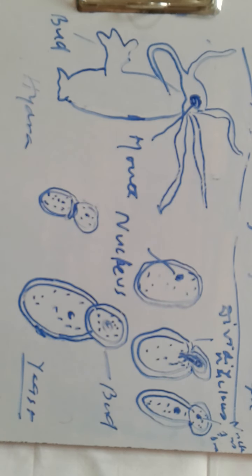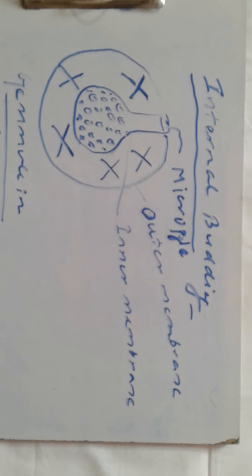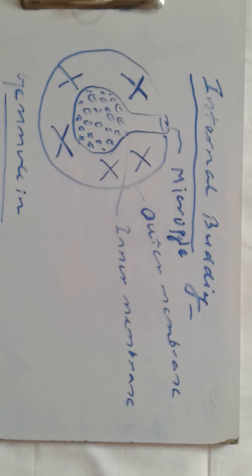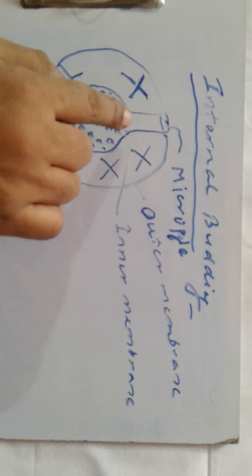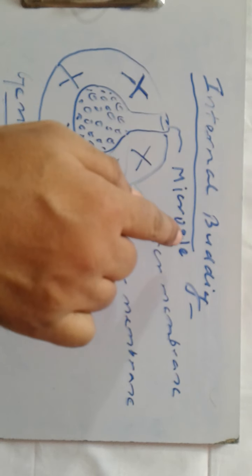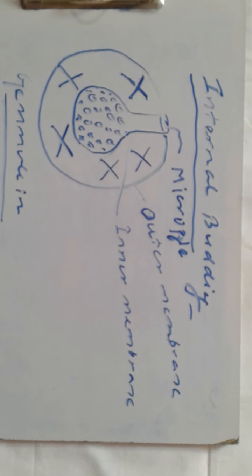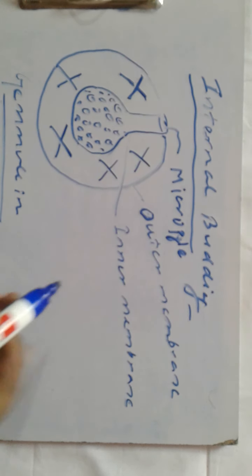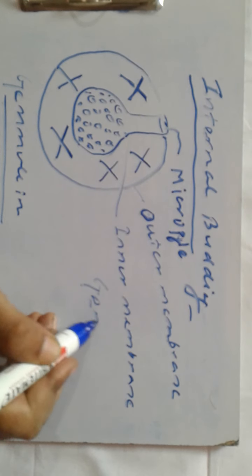Now let us discuss internal budding. How do the gemmules develop in sponges, or how is a gemmule formed? Here it is the outer membrane, it is the inner membrane, it is the micropyle, or you can say the micropylar end. What is a gemmule?